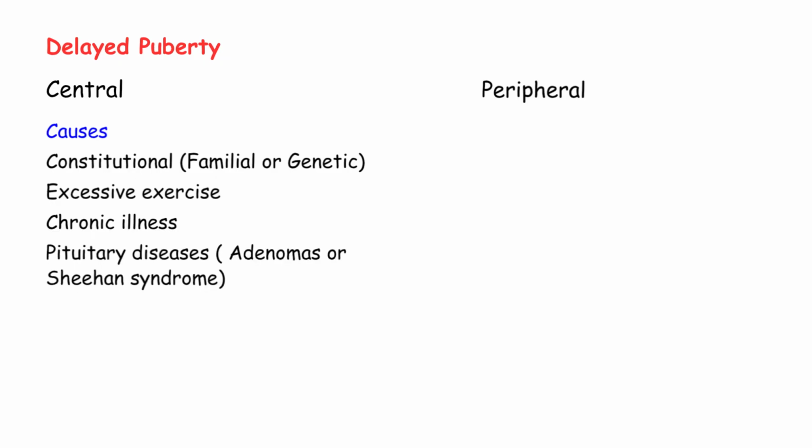Pituitary diseases: adenomas, tumors, or Sheehan syndrome. Sheehan syndrome happens when the pituitary gland dies due to severe bleeding during childbirth. But in adolescence, think more about tumors. Kallmann syndrome. It is caused by deficiency of GnRH. Without GnRH, the pituitary can't release FSH and LH. Without FSH and LH, puberty never starts. It presents with delayed puberty and impaired sense of smell. The smell problem is called anosmia or hyposmia. This combination, no puberty plus no sense of smell, that's Kallmann syndrome.